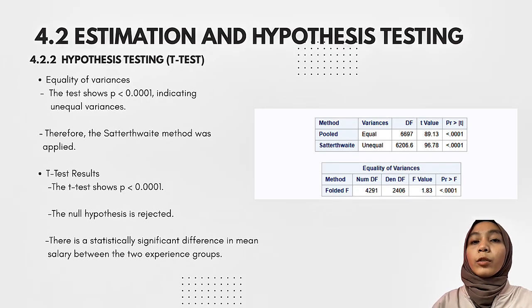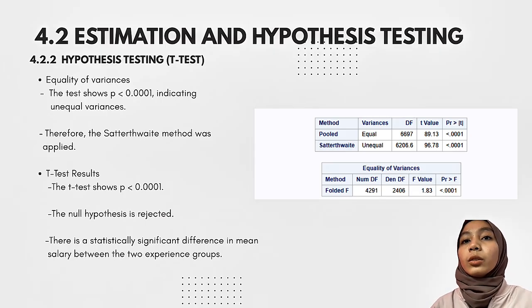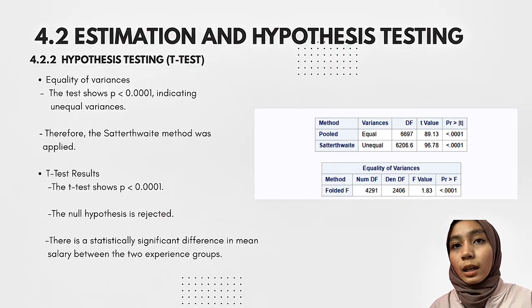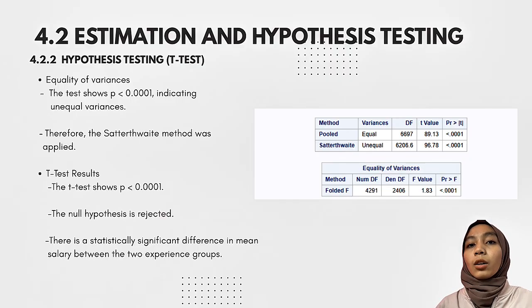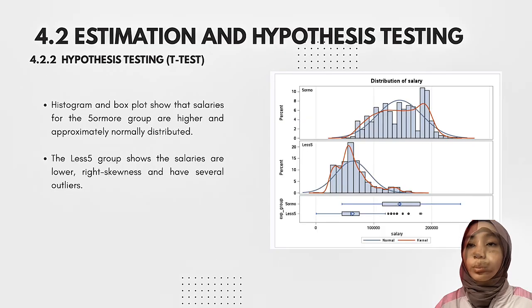So next, we move on to the table of equality of variance. The test shows P is less than 0.001, indicating unequal variance. Therefore, the Satterthwaite method was applied. The t-test shows that P is less than 0.001, so we reject the null hypothesis, and we can conclude that there is a statistically significant difference in mean salary between the two experience groups.